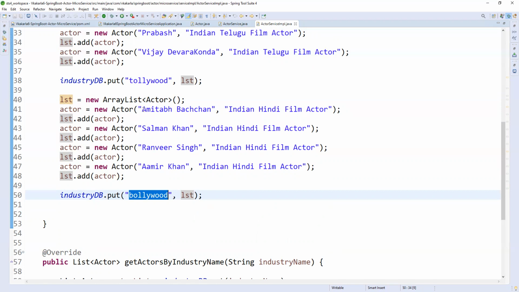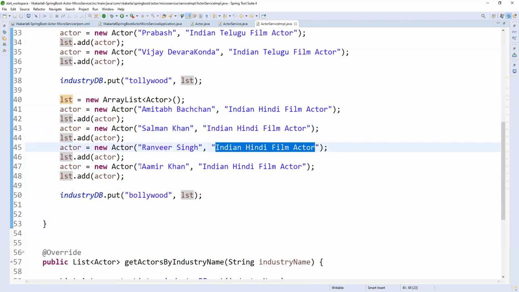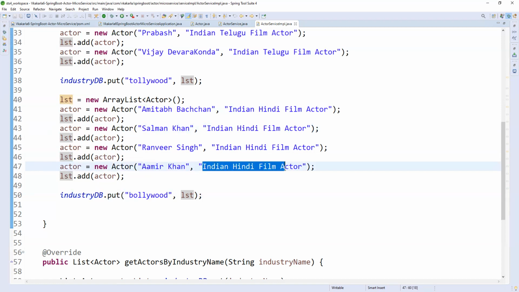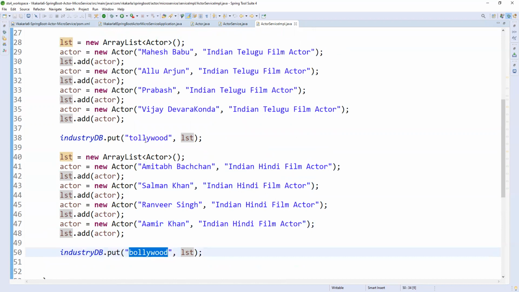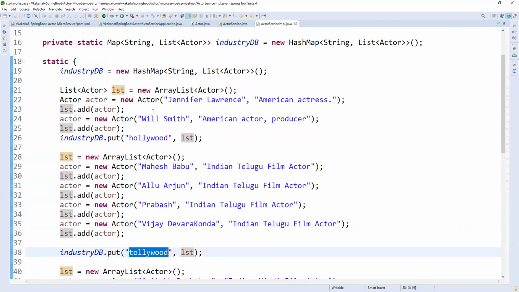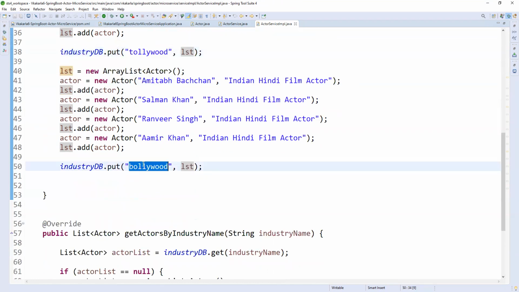Amitabh Bachchan, most of the people you may know, is an Indian Hindi film actor. Salman Khan is one of the famous Hindi heroes, sorry, not Telugu, an Indian Hindi film actor. Ranveer Singh is a Hindi film actor. Aamir Khan, Indian Hindi film actor. So we are having a list of actors with respect to industries: Hollywood, Tollywood, Bollywood. Different industries with different actors.